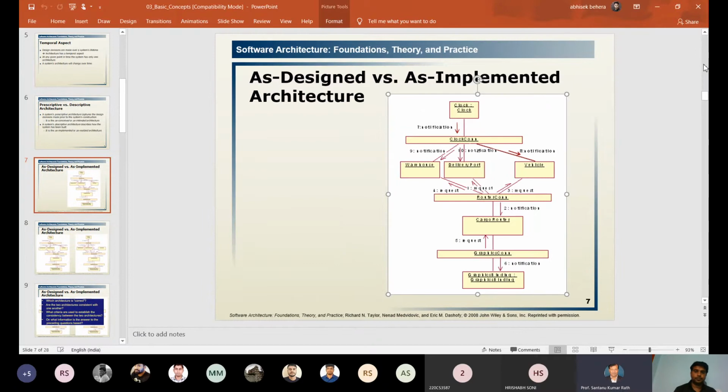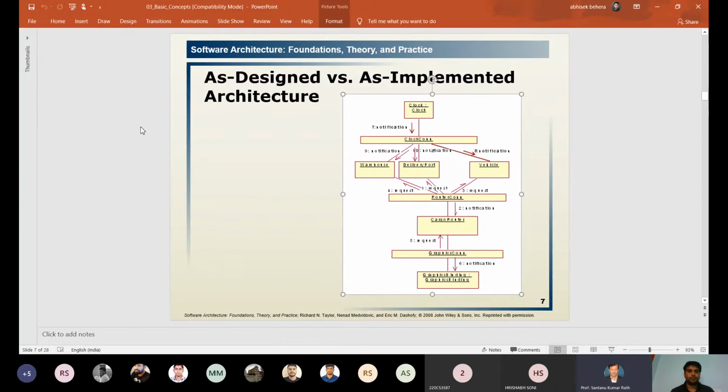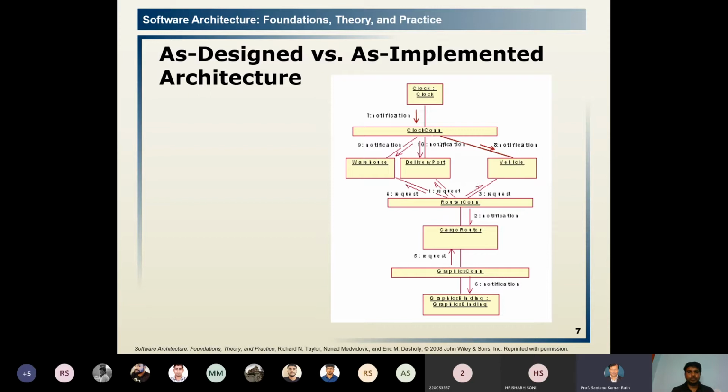Increase the font size. Close the left hand side. Yeah, increase the size. Okay. This much possible, sir.